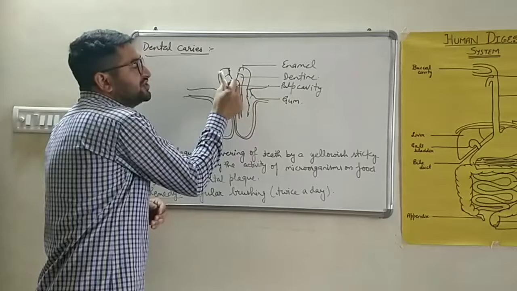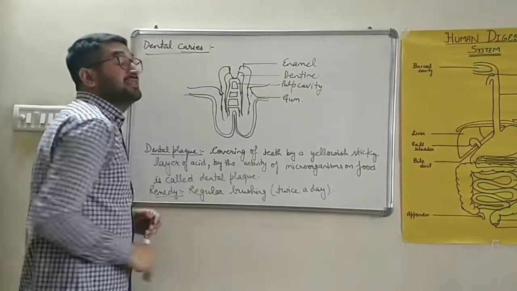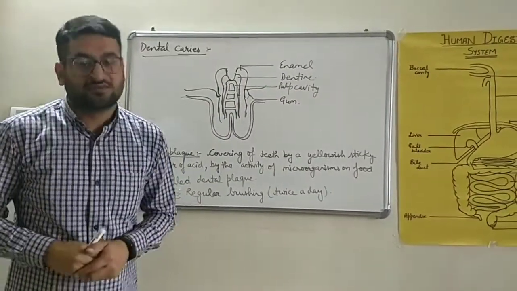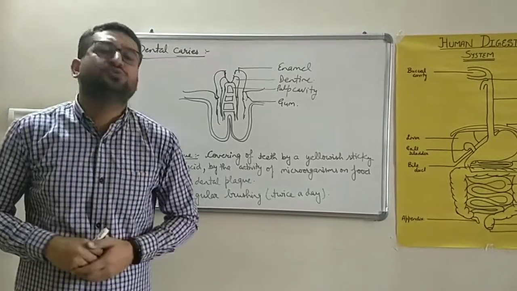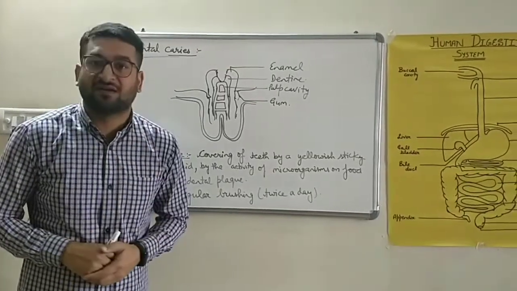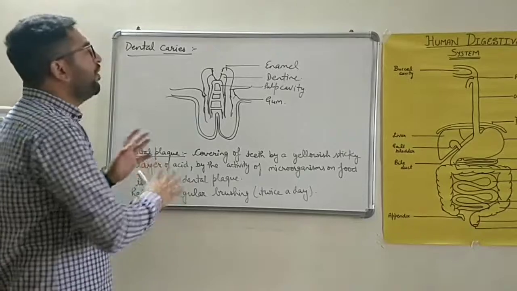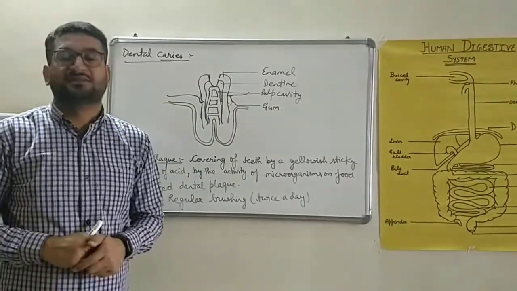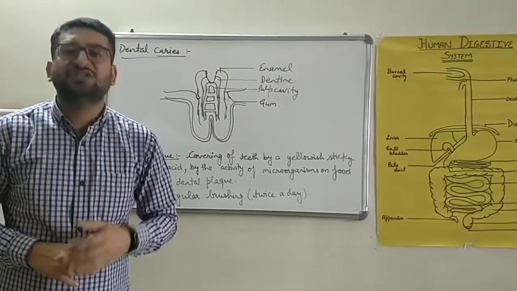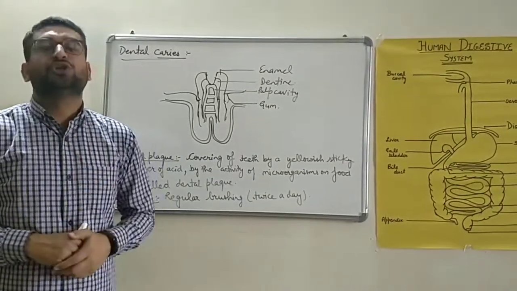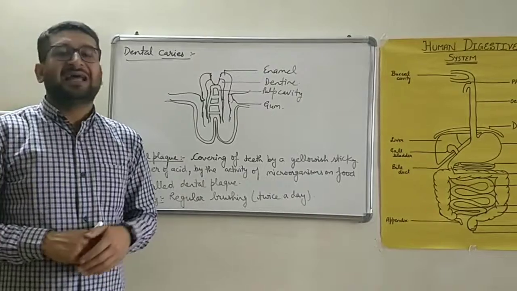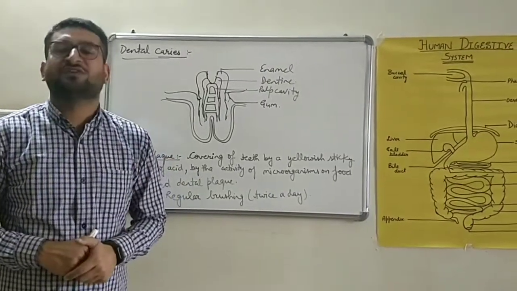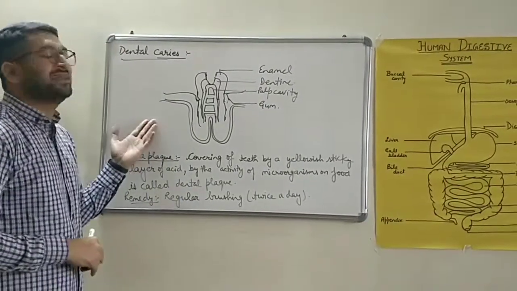That will then reach, the acid will then reach the pulp cavity, and that will result in bleeding gums. उसके बाद मसूड़ों से खून आने जैसी प्रॉब्लम्स का सामना हमें करना पड़ता है. These all problems constitute one term that is known as dental caries. The formation of small cavities or holes in the teeth due to the trapped food and by the action of microorganisms over that is known as dental caries.